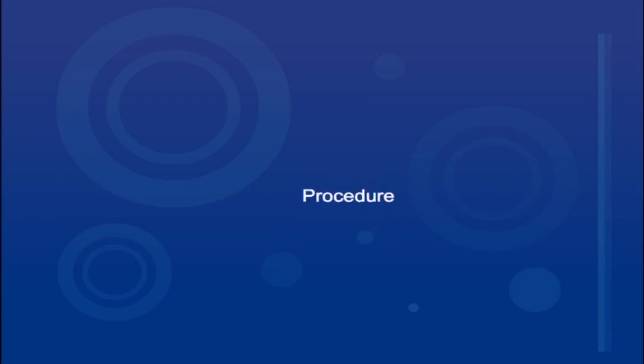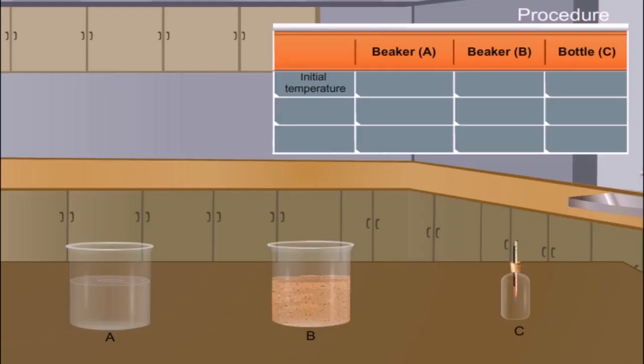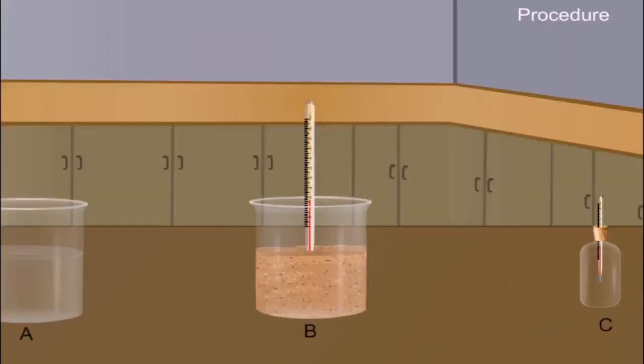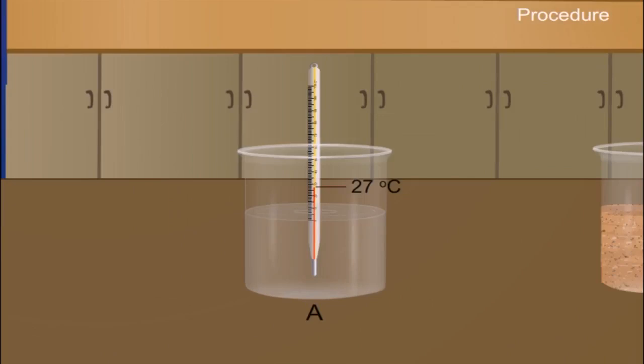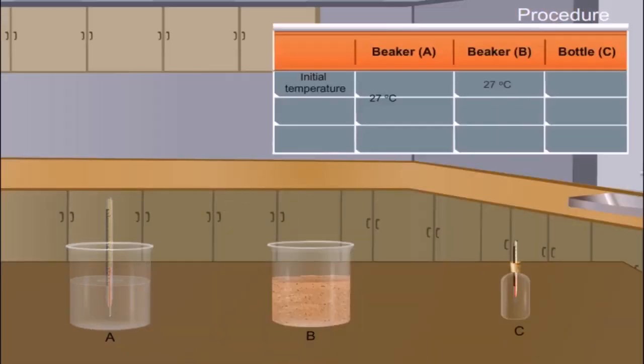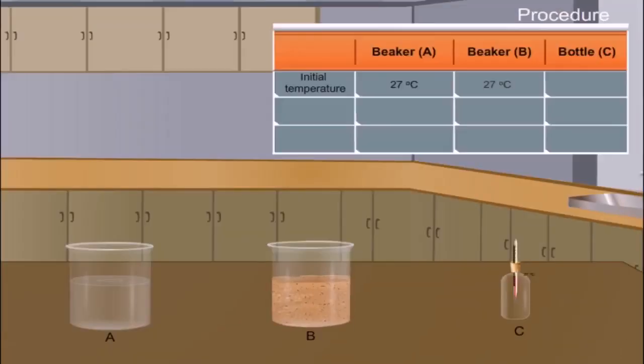So let's see what is the procedure for this activity. Record the temperature of the water, sand and the bottle in the lab. So we see that beaker A has 27 degrees, beaker B is 27 degrees and bottle C is 27 degrees Celsius.